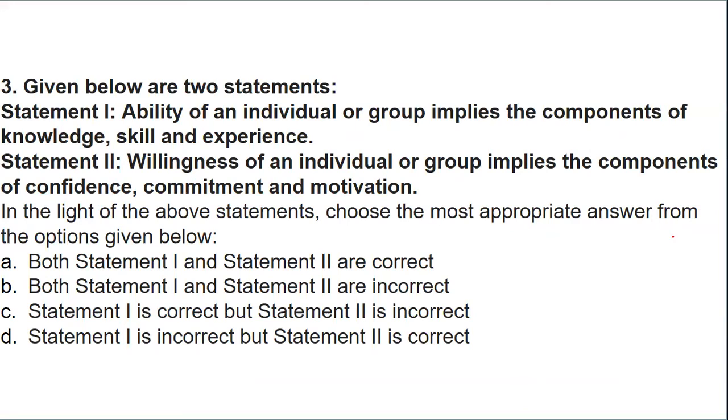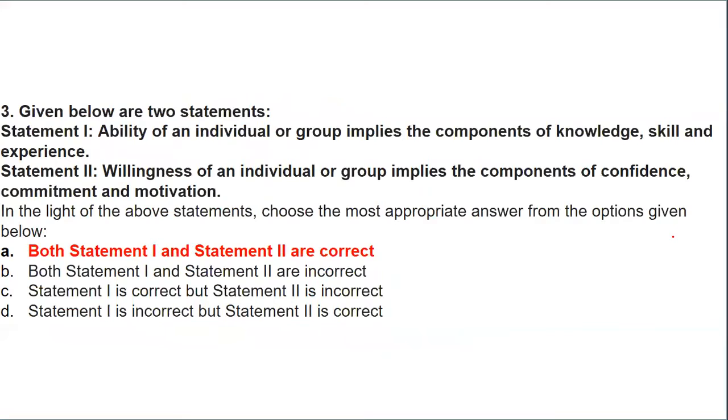Definitely, ability implies knowledge, skills, and experience, and willingness implies confidence, commitment, and motivation. If you read the statements very carefully, both are correct. So both statement 1 as well as statement 2 are correct.